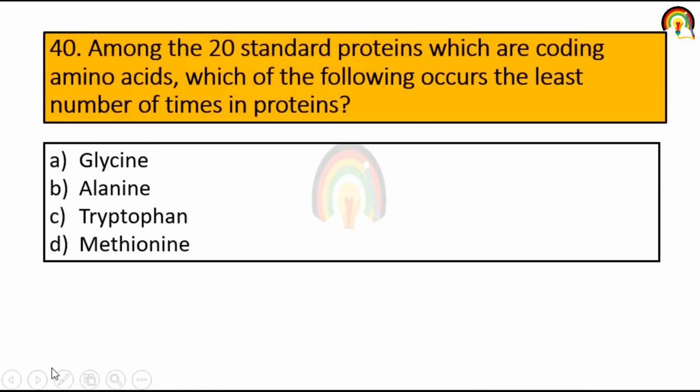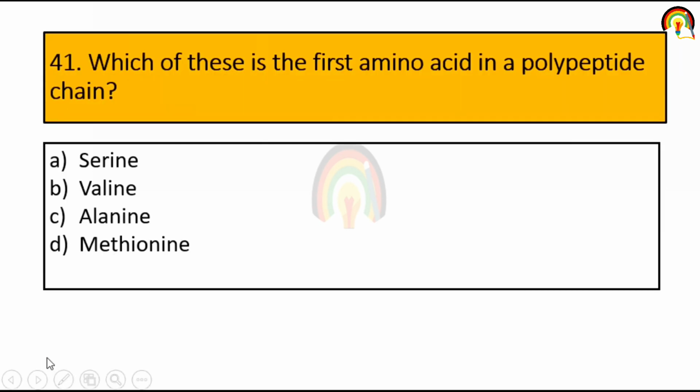Next one, among the 20 standard protein-coding amino acids, which of the following occurs the least number of times in proteins? So it's tryptophan. Which of these is the first amino acid in a polypeptide chain?